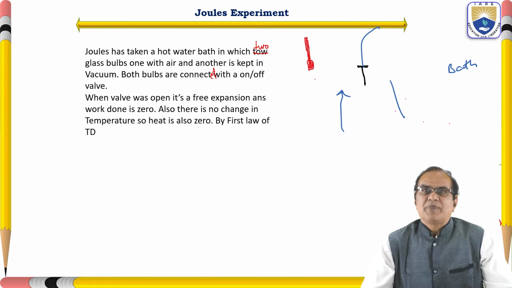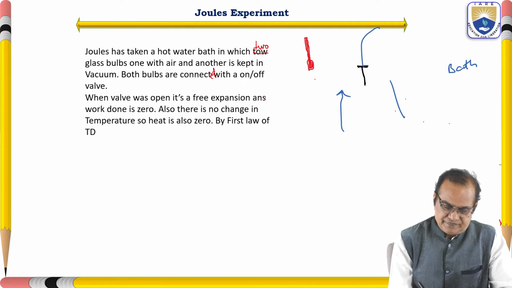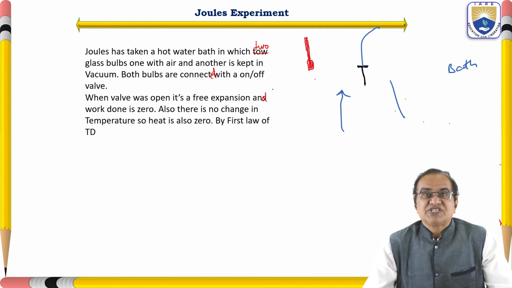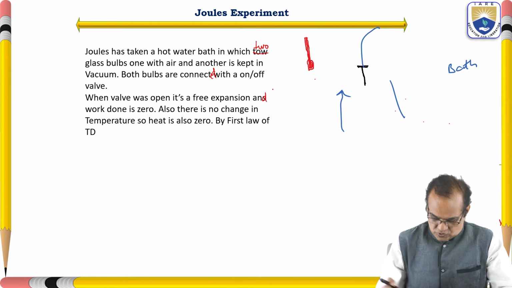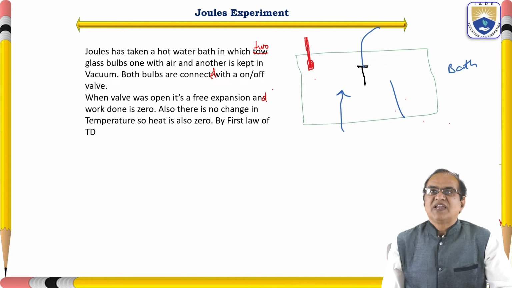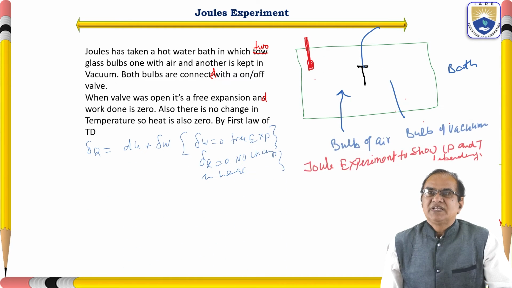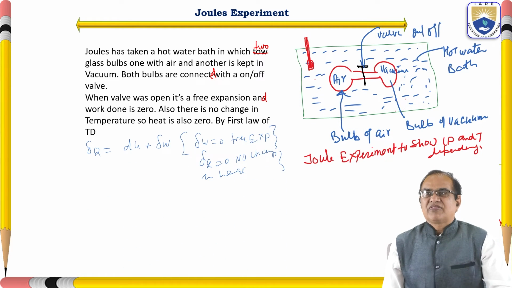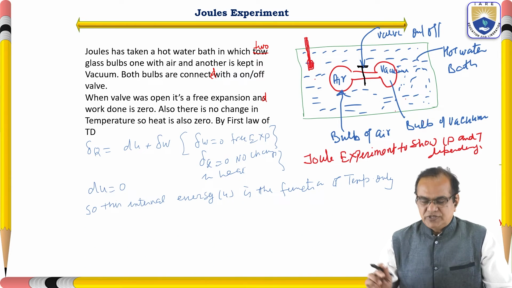When the valve was opened, it was a free expansion and the work done is 0. Also, there is no change in temperature, so heat is also 0. So we can use the first law of thermodynamics.